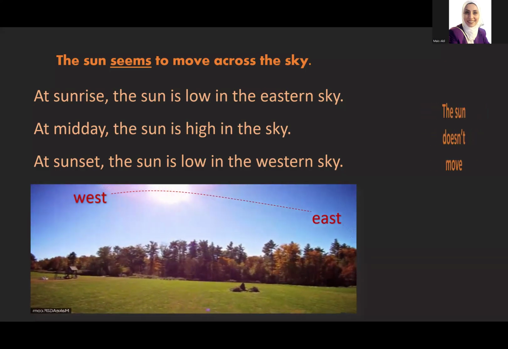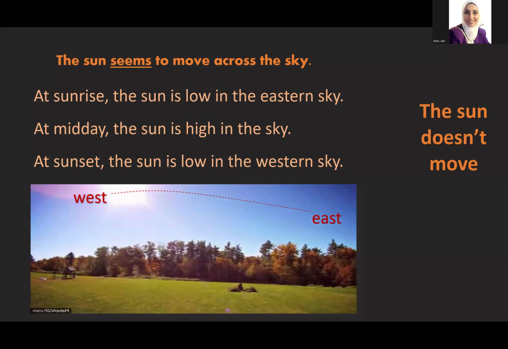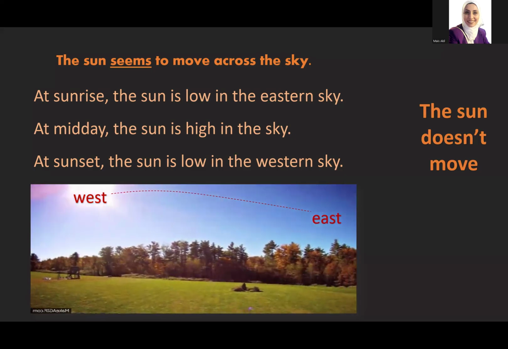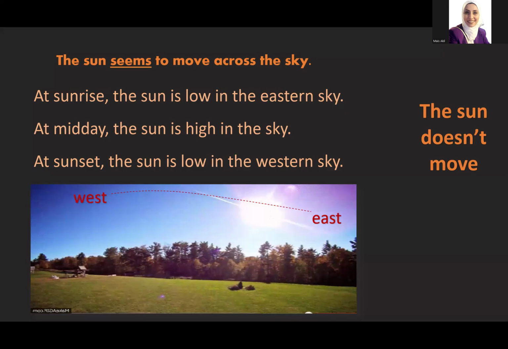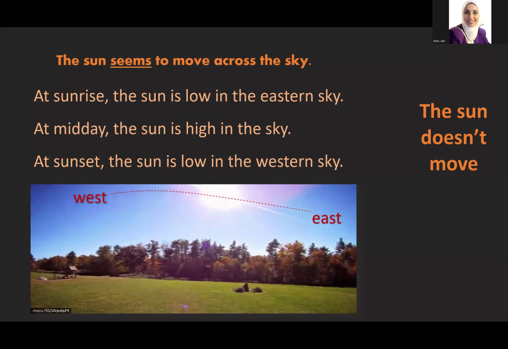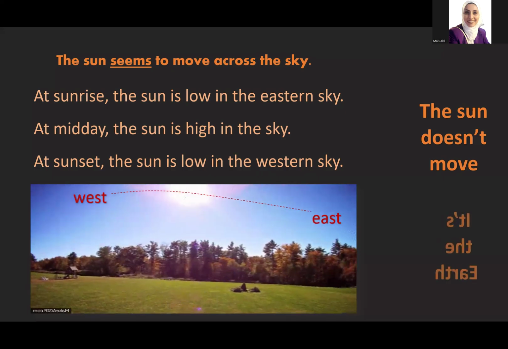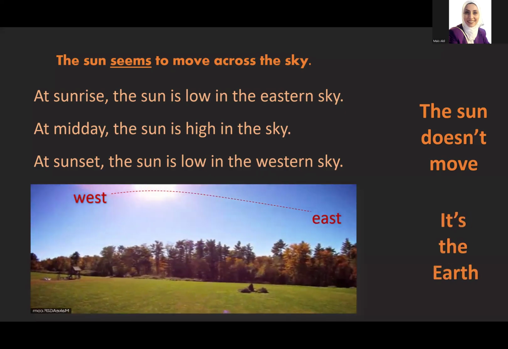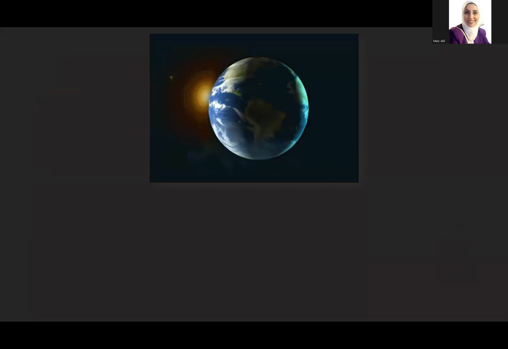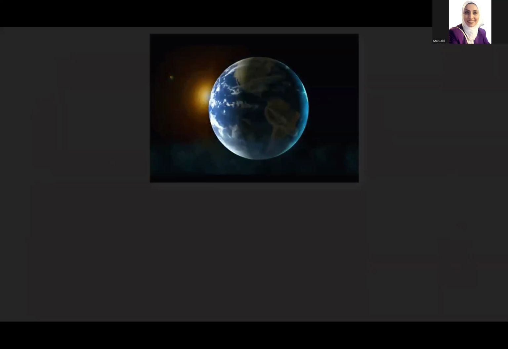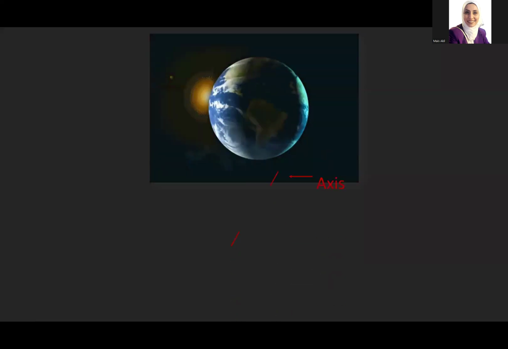So the sun does not move. Actually, the reason that the sun seems to move across the sky is not the sun moving. It's the earth's movement. As you see here, the earth is spinning on its axis.